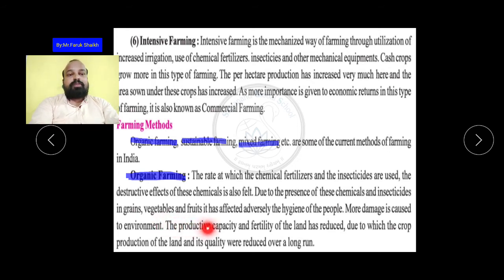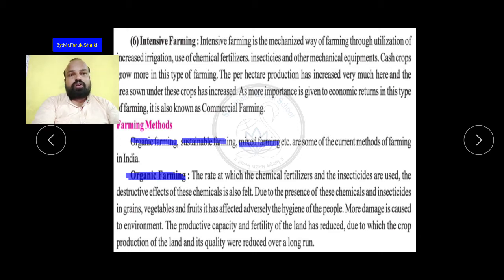The productive capacity and the fertility of the land have reduced, because of using more and more fertilizers, insecticides and pesticides. The crop production of the land and its quality were reduced over a long run, और बहुत ज़्यादा टाइम के बाद, after 5 6 years, the production and the land quality are also reduced.